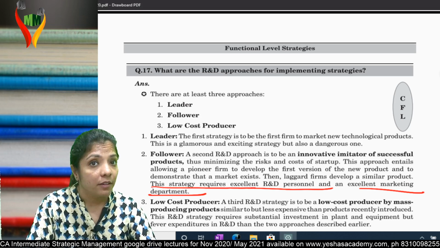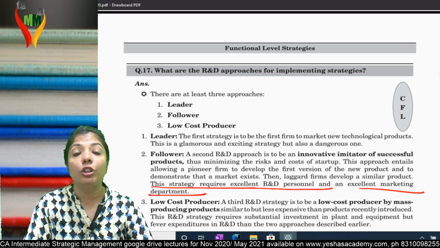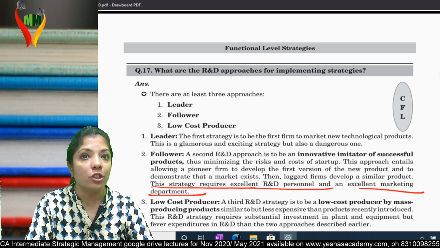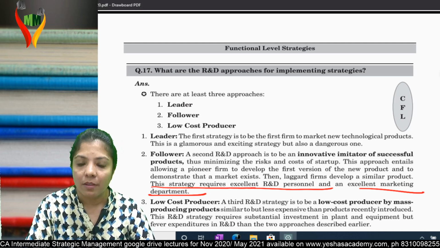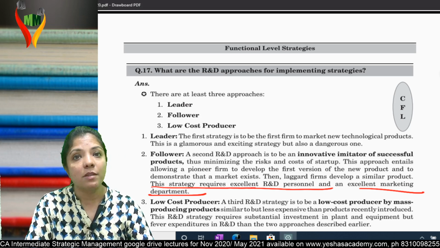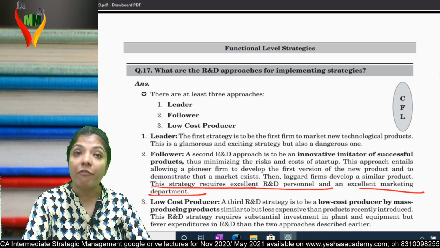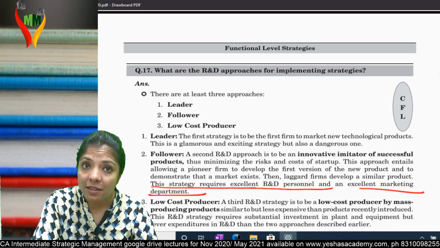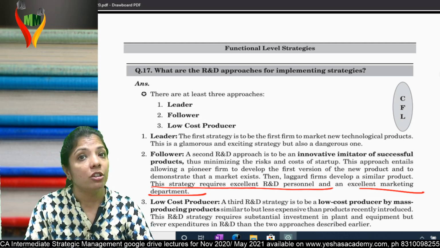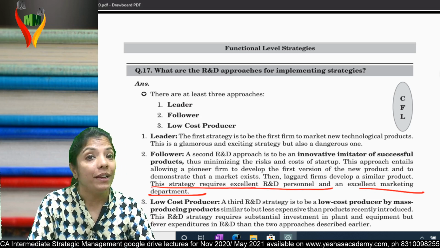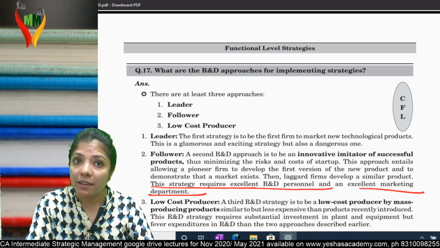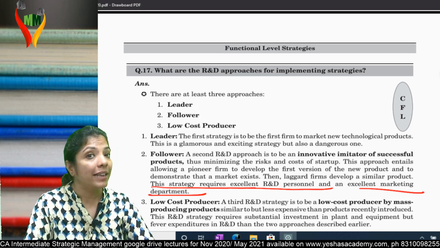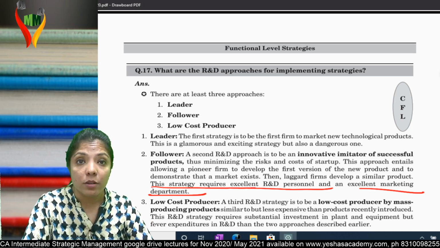Why attractive? If you launch a new product in the market and customers like it, you'll sometimes be enjoying monopoly. But why dangerous? If customers don't like the product, it can be a big failure. So who can take this risk? The person who has an appetite to take the risk. That means financially sound people are normally leaders. They feel that even if the product fails, it won't affect their survival. So they are leaders. Now, who are followers?